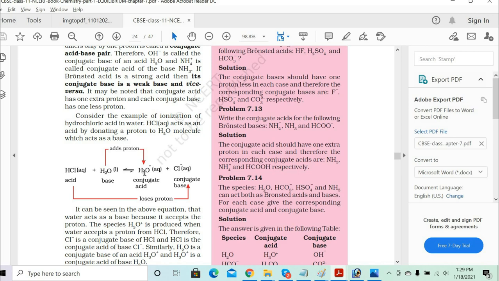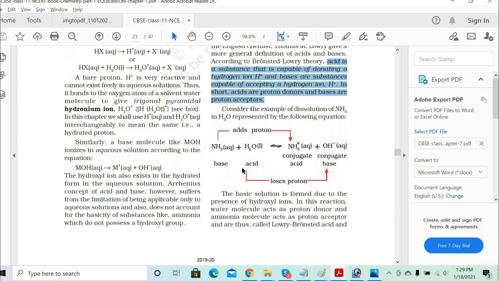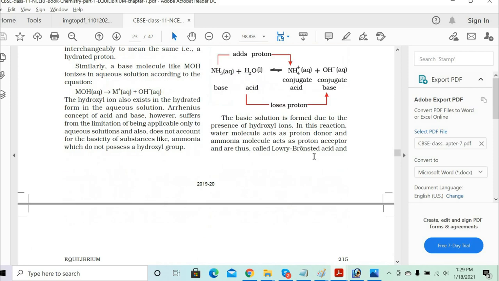See, in the first example, when you took the base with water, the base is the proton acceptor and the water becomes a proton donor. So whoever accepts the proton becomes a conjugate acid, and whoever donates it becomes a conjugate base.